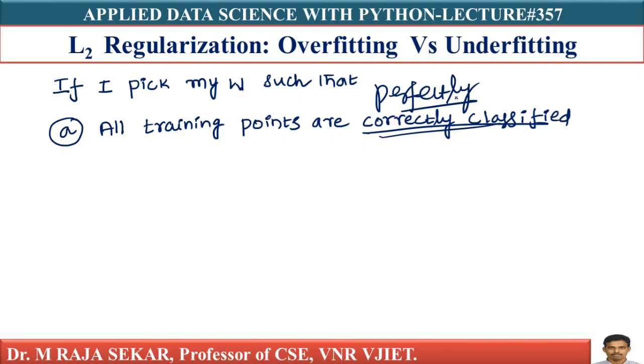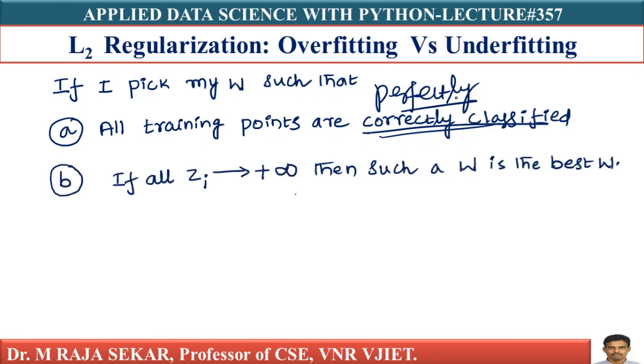If all zi goes to plus infinity, then such a w is the best w, isn't it? Then we get the best w. But there is a problem with this. If all zi goes to infinity, as it is a minimization problem, I will get the minimum value, which is 0. I can say that w is the best w. But there is a problem with this. The problem is as follows.